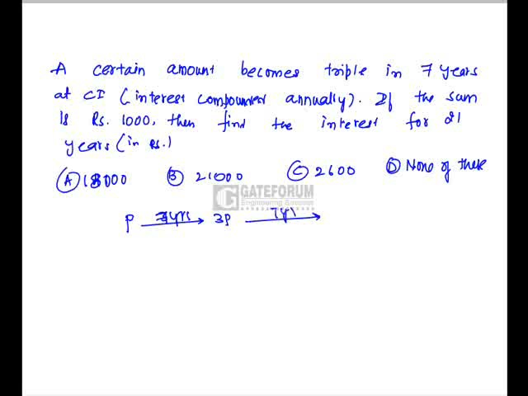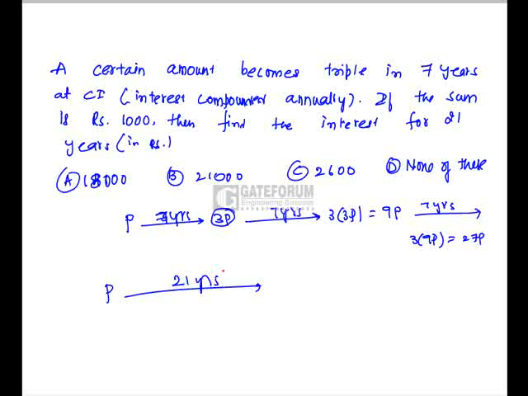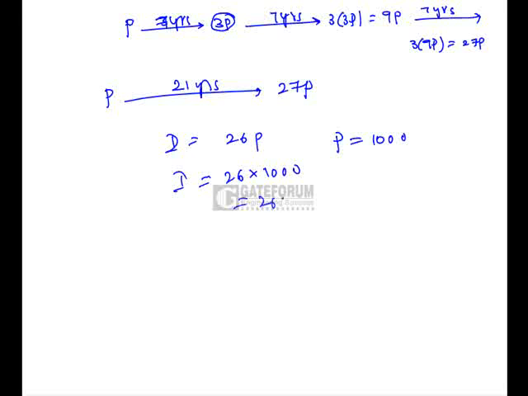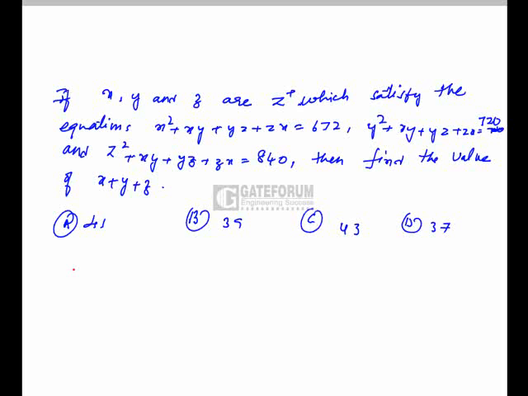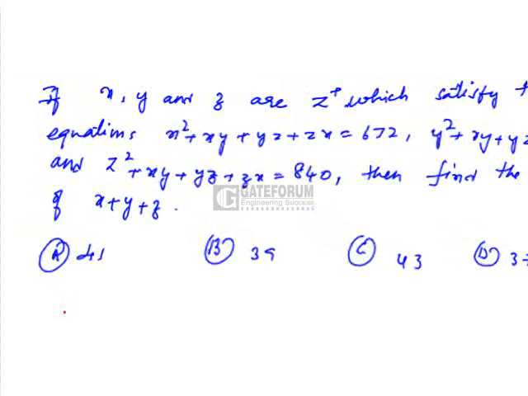Then for the next 7 years, this 3P will be the principal. So it will become 3 times, so 3 times of 3P, which will be 9P. For the next 7 years, it will be 3 times of 9P, that will be equal to 27P. So initially it was P, after 21 years it is 27P. That means interest is nothing but 26P. Right. Here in this problem it is given that principal P is 1,000. So the interest is nothing but 26 times of 1,000, which is 26,000. That is option C.